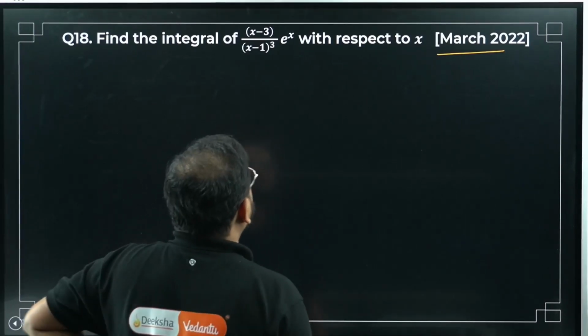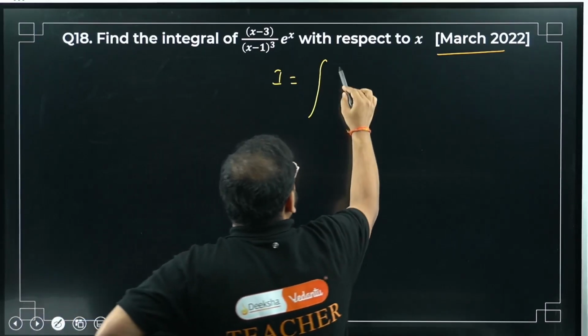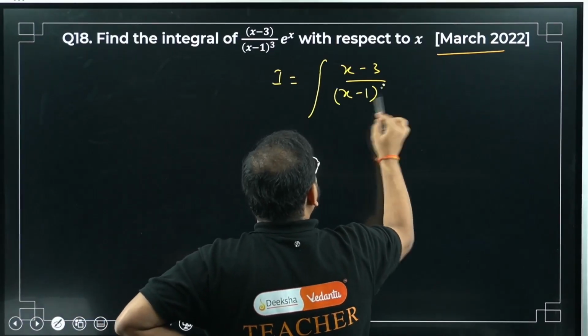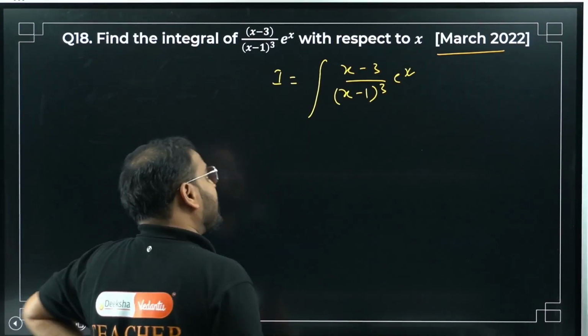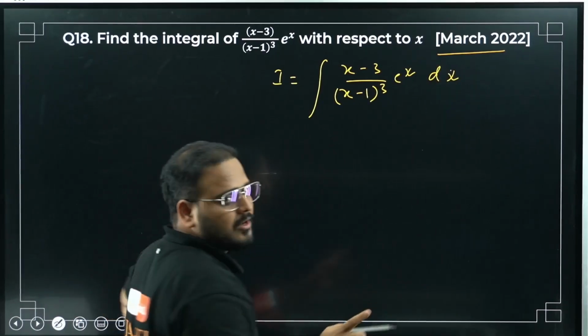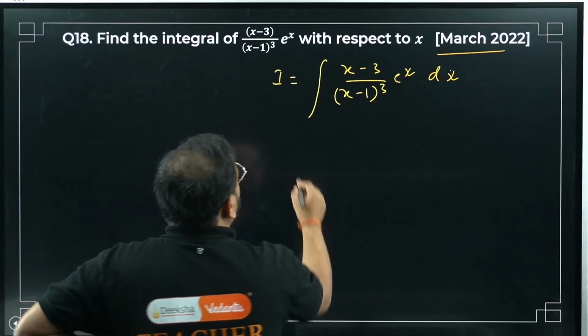So I can write this integration I as, have a look, (x minus 3) divided by (x minus 1) the whole cube, and e power x is given. Okay, e power x outside means very good thing, means I will use that condition of e power x times f of x plus f dash of x. But how to transform that?